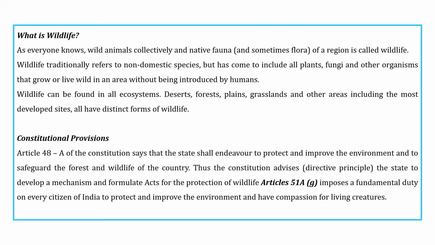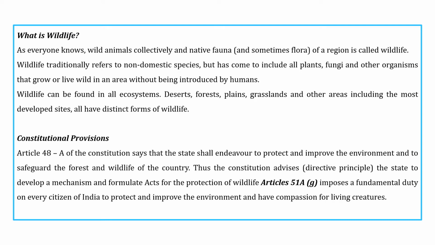What is wildlife? Wildlife is collectively called wild animals or any flora and fauna of a particular region or native area. Wildlife traditionally refers to non-domestic species, but it also includes plants, fungi and other organisms that grow or live wild in an area without being introduced by humans. So wildlife is something where there is no interference of humans and no need of introduction by humans for the plants or any type of animals.